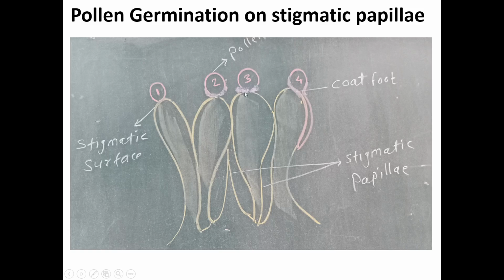In the third diagram, a hydrated pollen has started germination, and in the fourth figure, the pollen tube has grown toward the style. This is the pollen grain and this is the pollen tube, and this pollen tube finally comes in contact with the style and reaches the embryo sac.